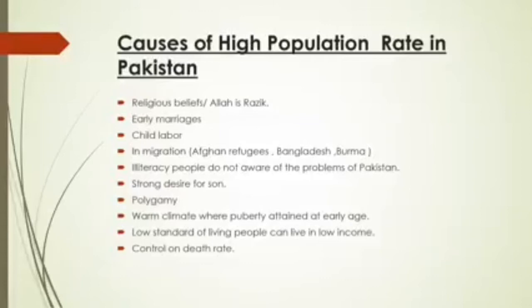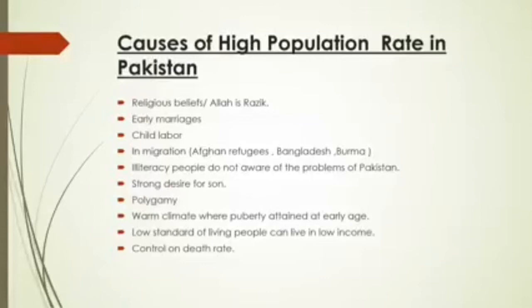Then another factor is a strong desire for a son. People who have a daughter just hope for a son. That is why they have more family members and the population increases. People also have a strong desire for a son, as they believe that the son will look after them if they fall ill and when they grow older.